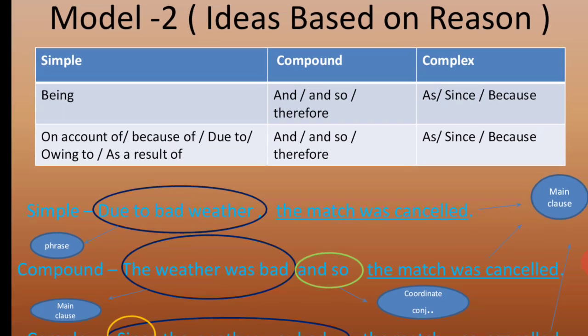So in simple sentence, I can add more like on account of, because of, due to, owing to, as a result. All these phrases you can use only for a reason. Why you didn't come? Because of my problem, I did not come to school. Due to bad weather, I didn't come to school. Owing to my sickness, I didn't come to school. As a result of the accident, I did not come to school. Okay, but compound sentence and so, the next one is and therefore. In complex sentence, as or since or because.